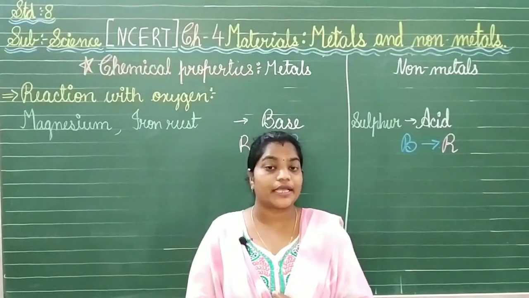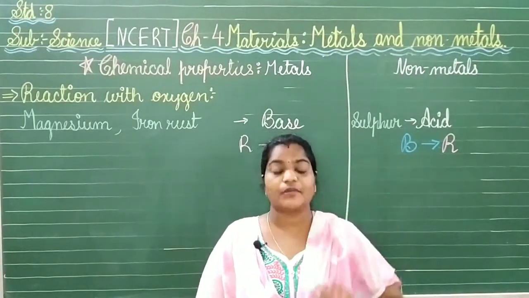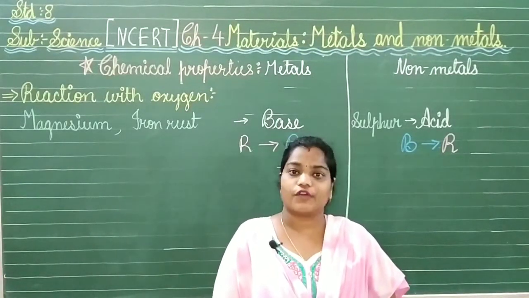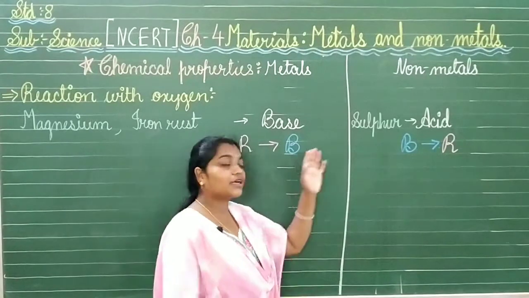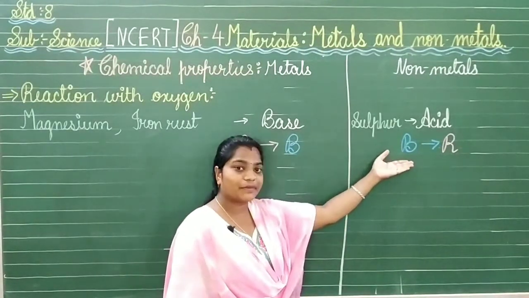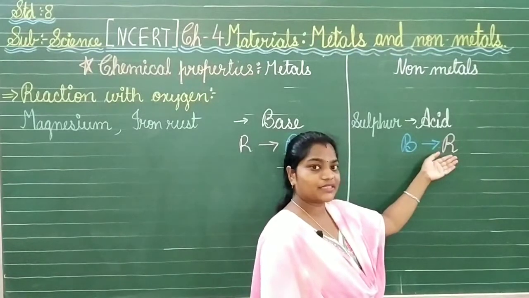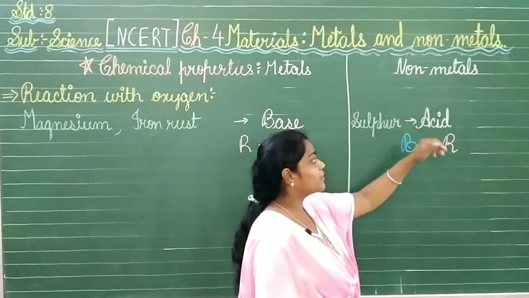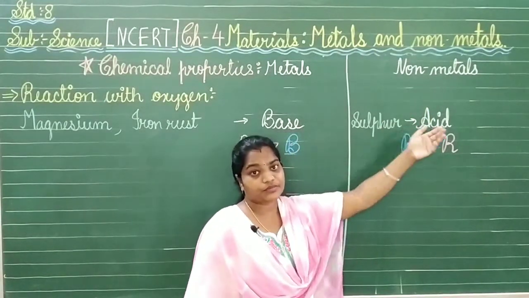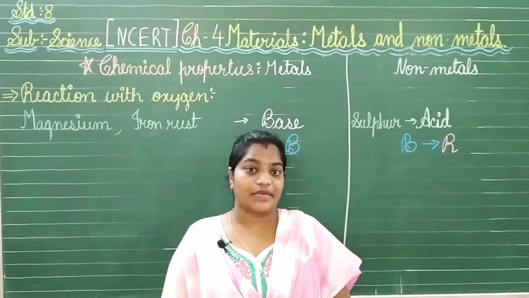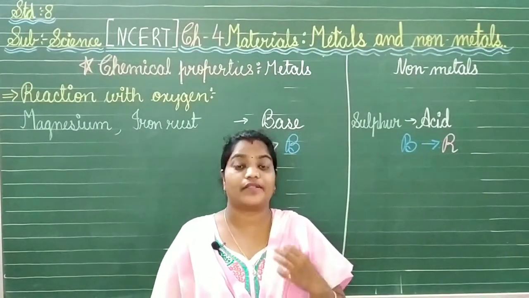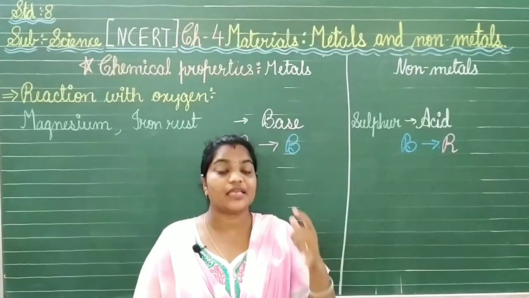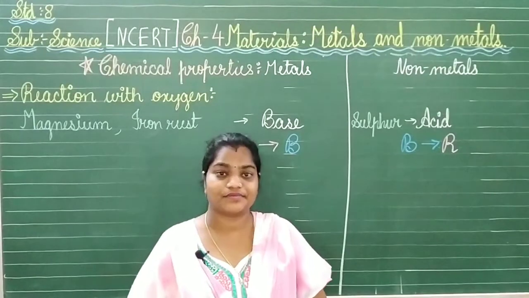Now we will be able to test this sulfurous acid. So what we will do, again, take the sulfurous acid in a petri dish and add the red and blue litmus simultaneously on this liquid. To our surprise, we will see the change in the color. We will find that blue litmus will be converting into red litmus, meaning the non-metals react with the oxygen and give the result of acidic nature. So we come to know that the non-metals are acidic in nature when they react with the oxygen. So oxides of non-metals are said to be acidic in nature.